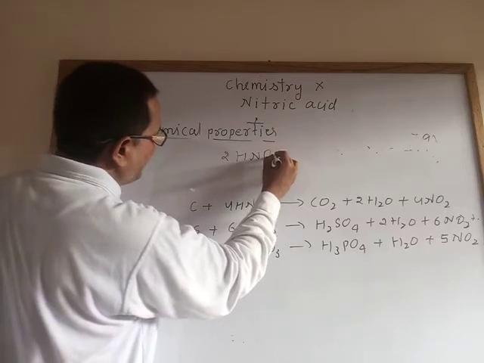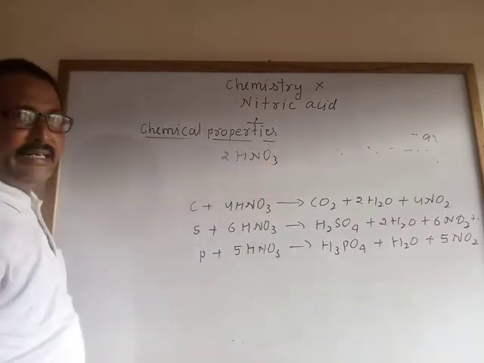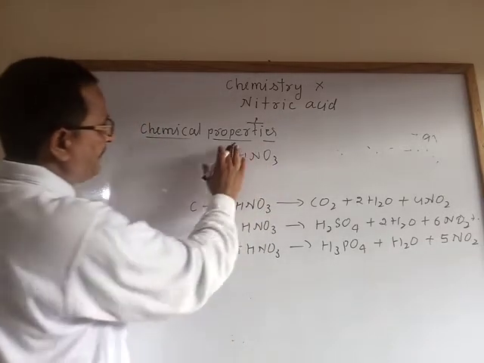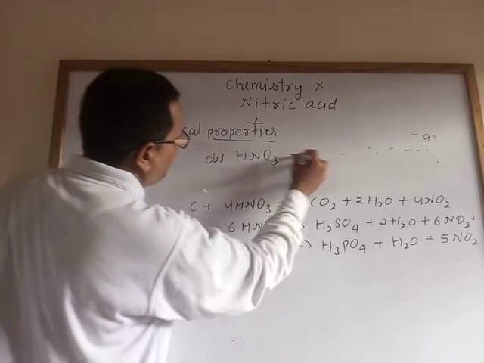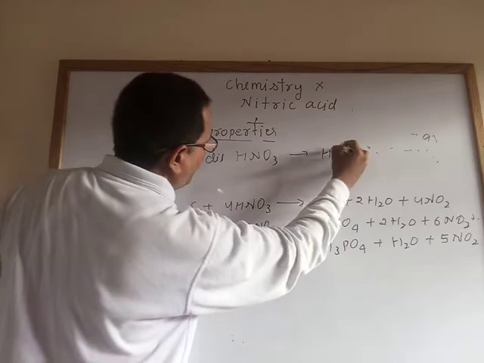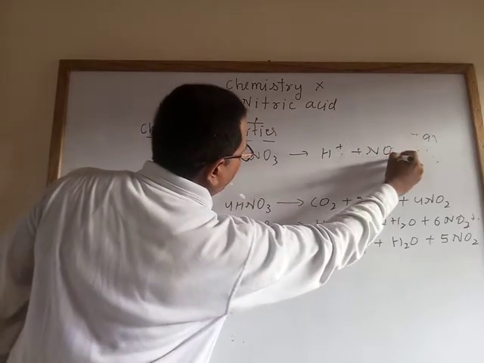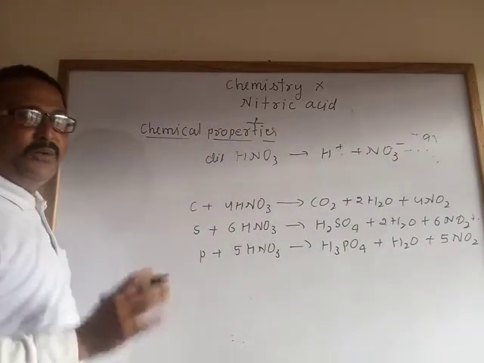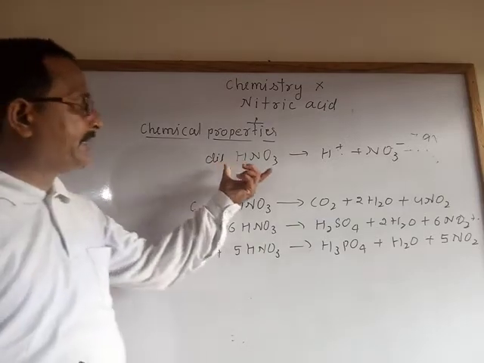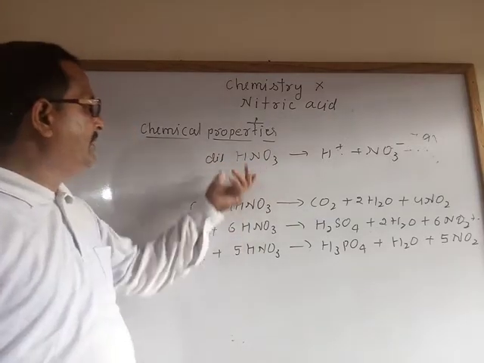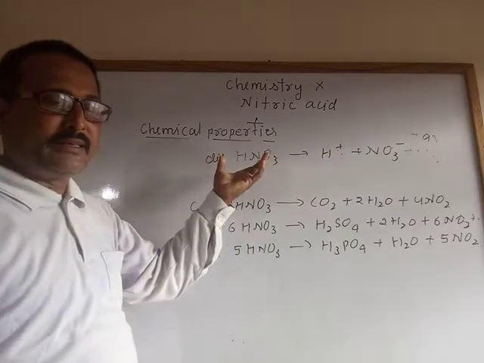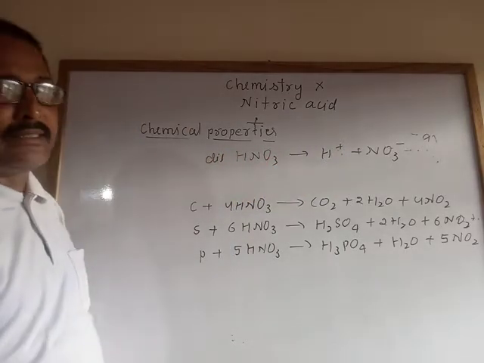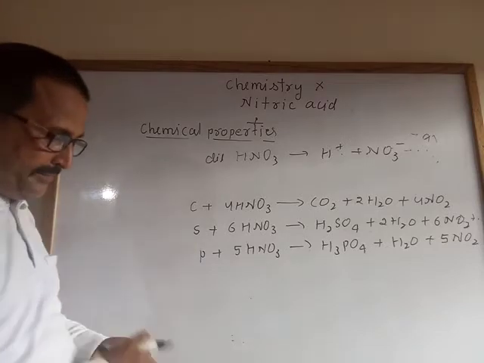Dilute nitric acid gives hydrogen ion and nitrate ion, it ionizes easily. So dilute nitric acid is a good electrolyte, you can say. Whereas concentrated nitric acid is not easily ionized.